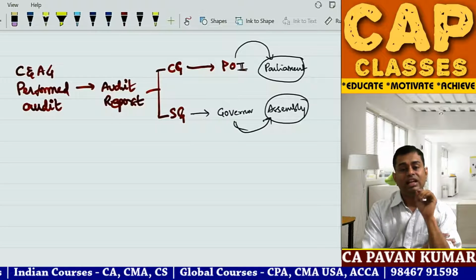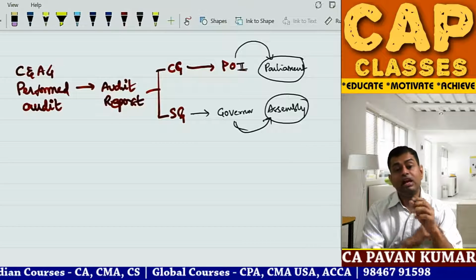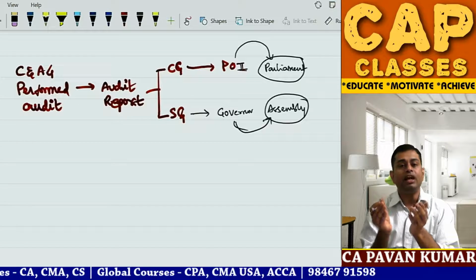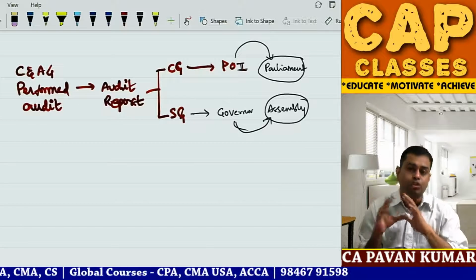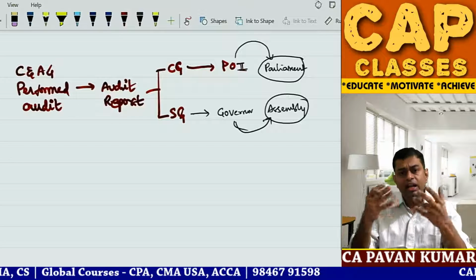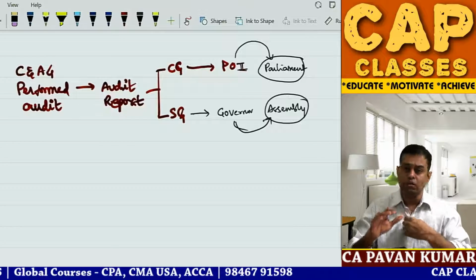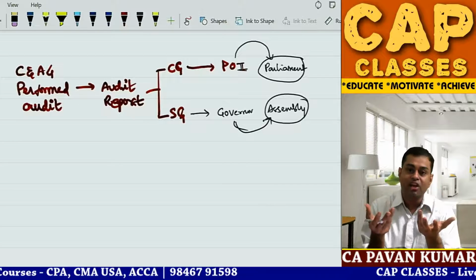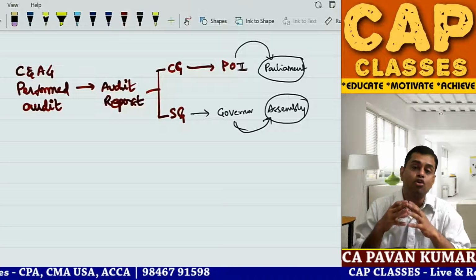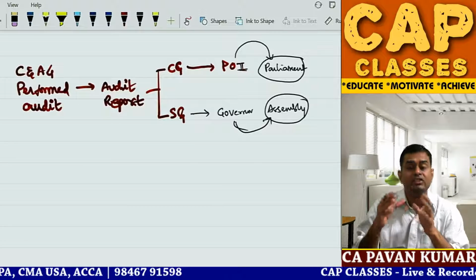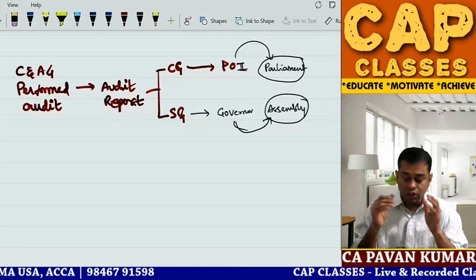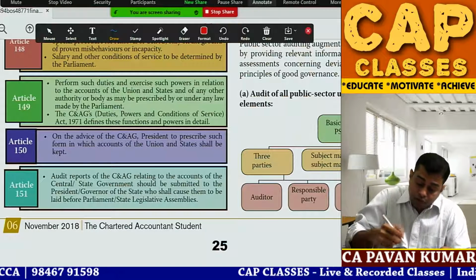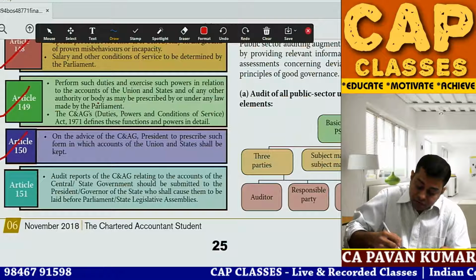The answer is no. That is the reason Parliament constituted a committee. A committee will be there to read and understand the audit reports and take any necessary actions. So they will give it to members of Parliament, and they will explain everything, but members of Parliament anyway cannot understand. Then the task goes to specified committees. So this is the process. So guys, do you understand these 4 points? 148, 149, 150, 151.